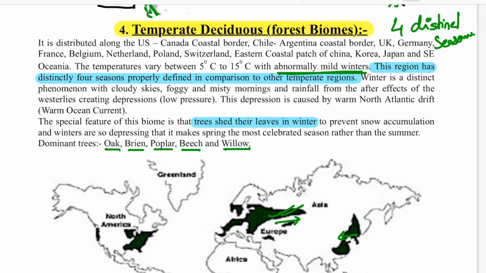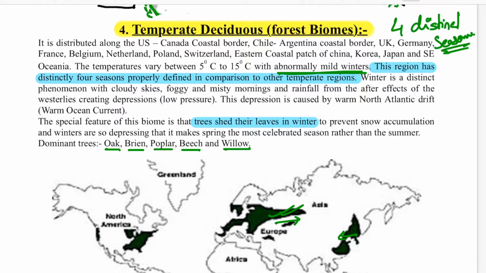Spring is all about blooming of the new flowers and the new leaves. That blooming of new flowers and new leaves in the months of April and May is present in this temperate deciduous biome of Europe and the temperate region of the world. And this is the area where you have proper 4 distinct seasons. When you go to Europe or Japan or the east coast of China or the east coast of USA, some parts of California, then you will be able to see complete spring, complete blooming of the flowers.